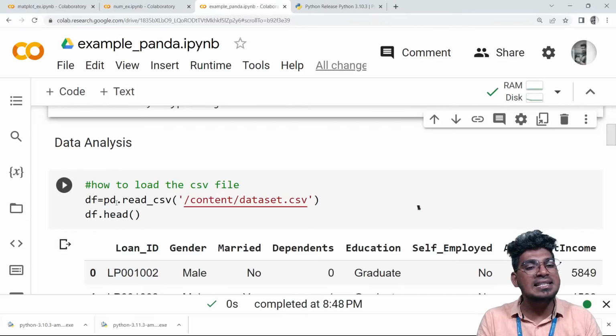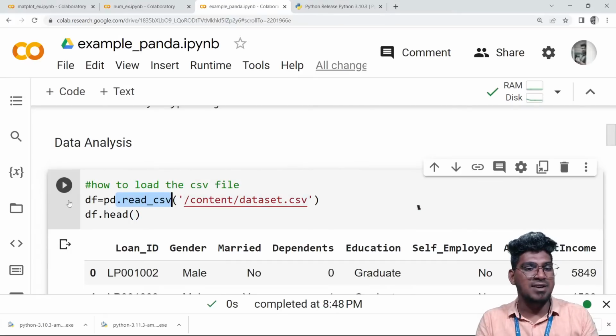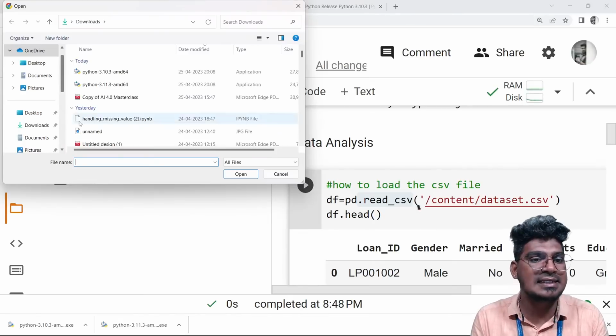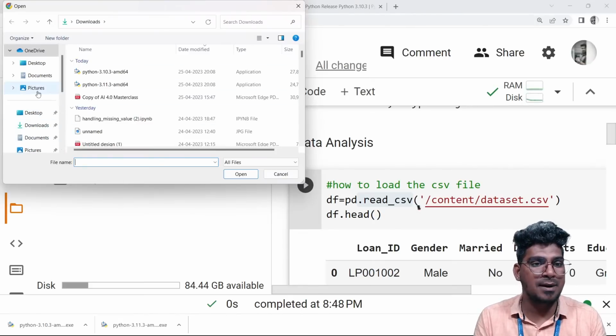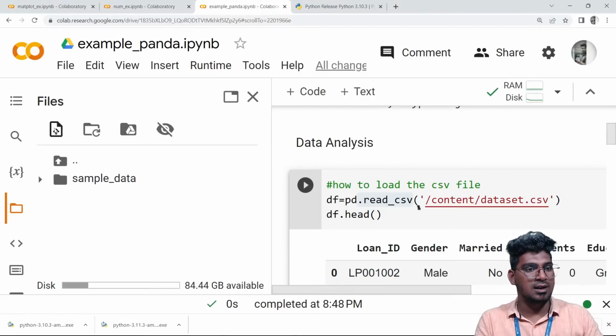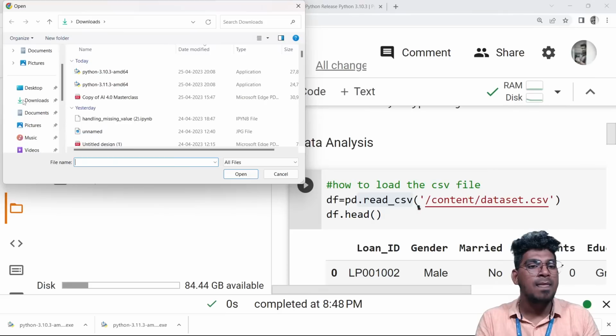With the help of the read CSV function, we can load this particular CSV file. Before that, you have to upload this particular CSV file into your system. So here, for example, the loan status data. I will tell you one more time. Just go to this file folder and upload the CSV file here. Once you click that, it will show the location in your system, and you can go to that particular path here.